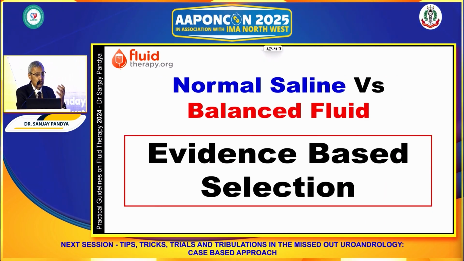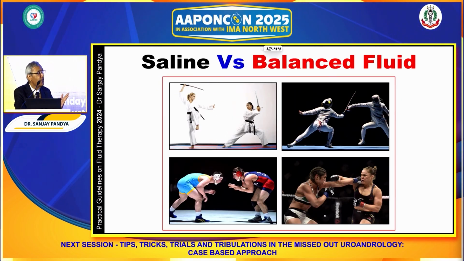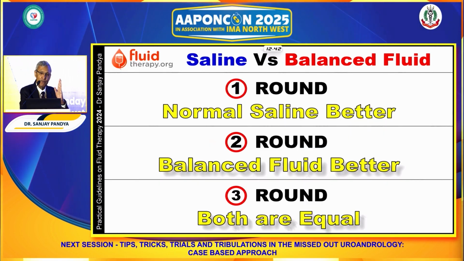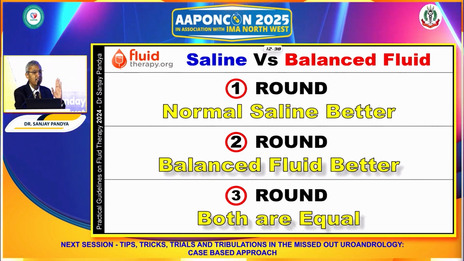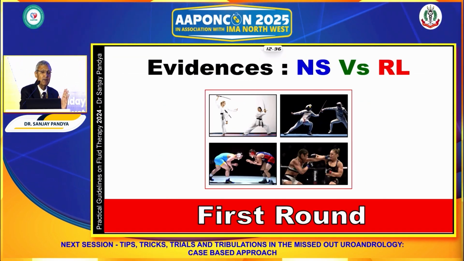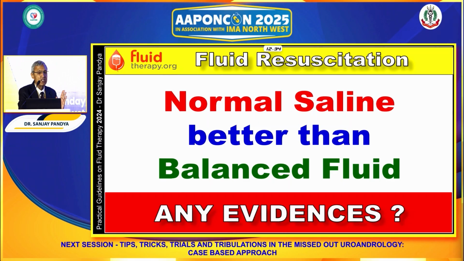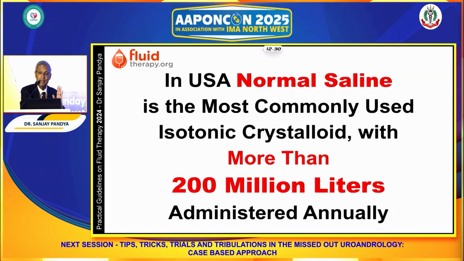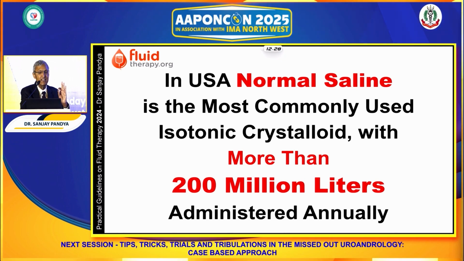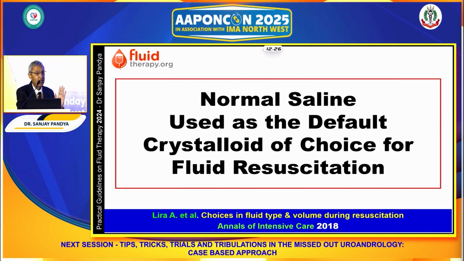So normal saline versus balanced fluid: if we look at the evidence, it is a fight between two. There are 3 rounds: normal saline is better, balanced fluid is better, and both are equal. First, normal saline is better. It's the number 1 fluid used worldwide, 200 million liters annually in the USA. By default, it is used everywhere.